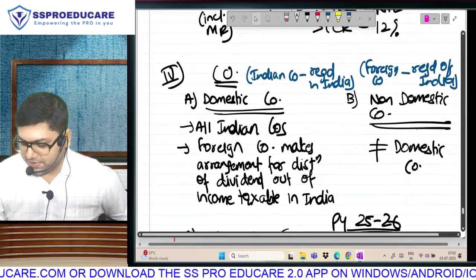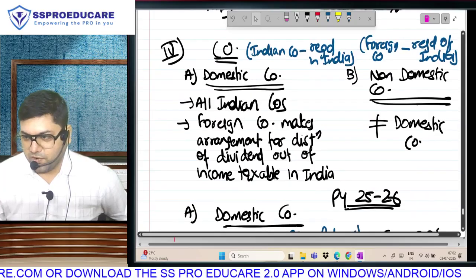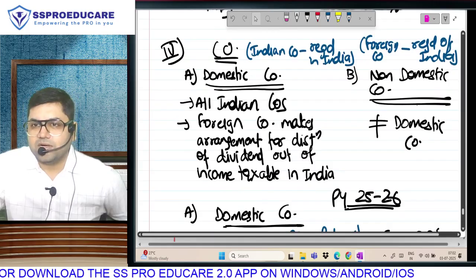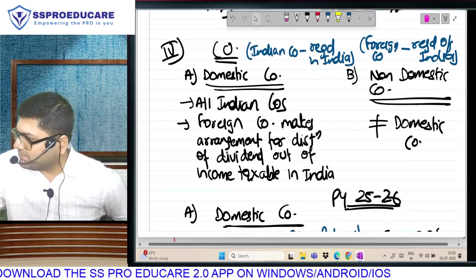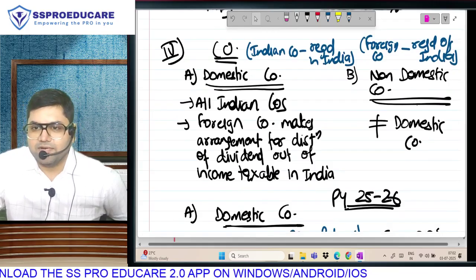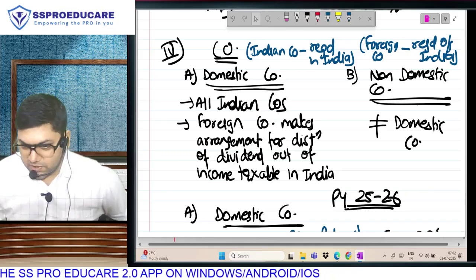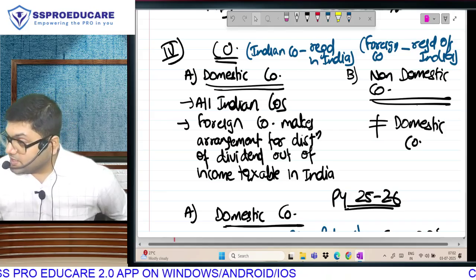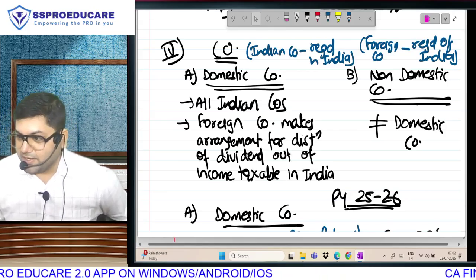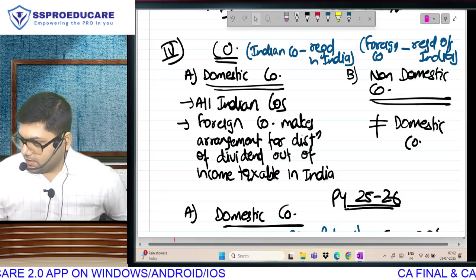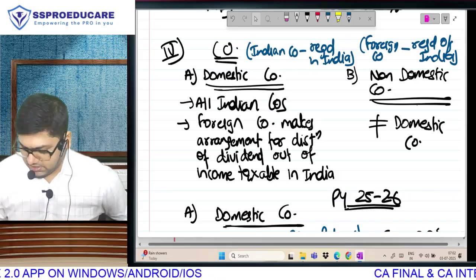Indian company will be a company which is registered in India. Foreign company will be company which is registered outside India. But tax rates are not given on the basis of Indian company and foreign company. Tax rates are given on the basis of domestic company and non-domestic company. What is a domestic company? All Indian companies, but also a foreign company if it makes arrangement for distribution of dividend in India. And what is non-domestic? Anything which is not a domestic company.